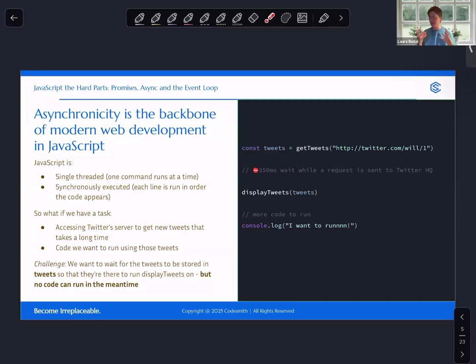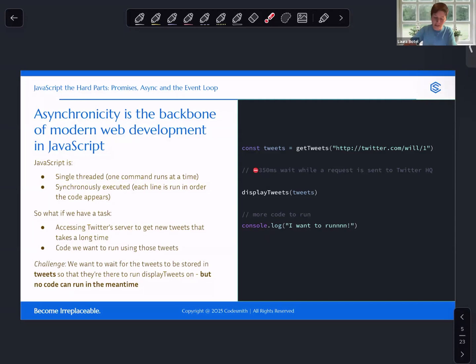So let's just do a little thought experiment, a little imagining for a moment. First step of imagination: imagine X was still called Twitter and tweets were still called tweets. Are they still called tweets? I'm not sure. But imagine that we are going to twitter.com, and when you go to a website, what happens is that you're actually sending a request to the computer that holds the code, that holds the data, or some set of computers that holds the code and data that is necessary in order to render that website.